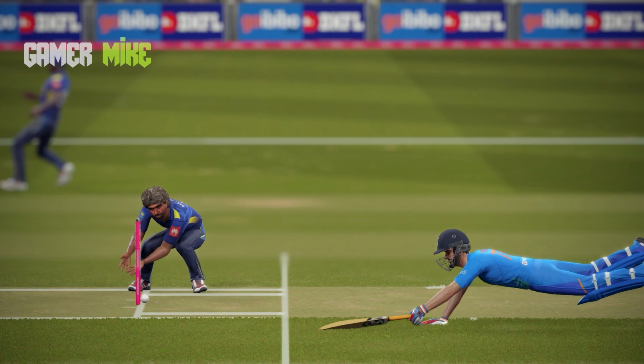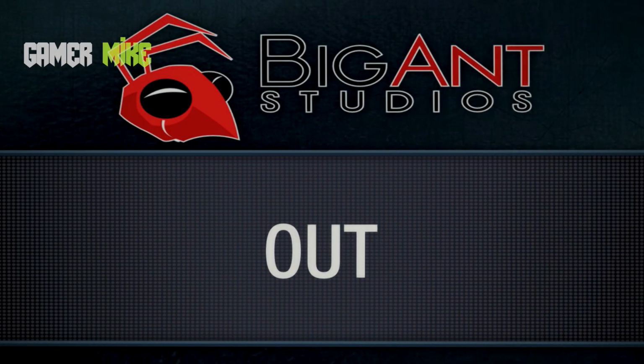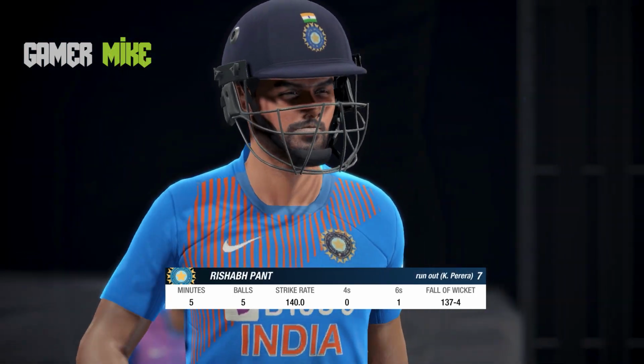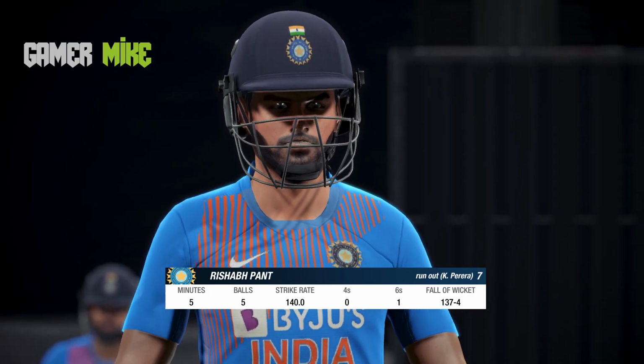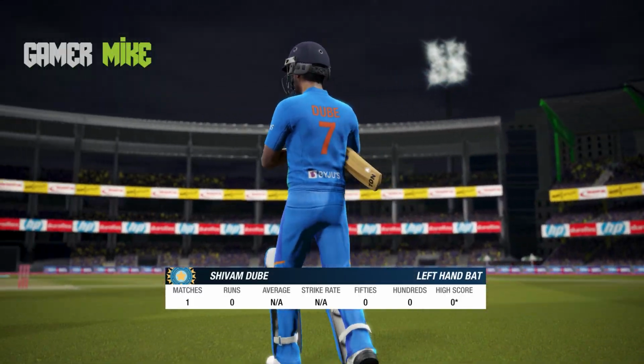But that's close. I guess that's gone. That's gone. I guess a decision is coming up, and that's gone. Rishabh Pant giving up his wicket cheaply. He has gone for 7, and Shivam Dube replaces Rishabh Pant.